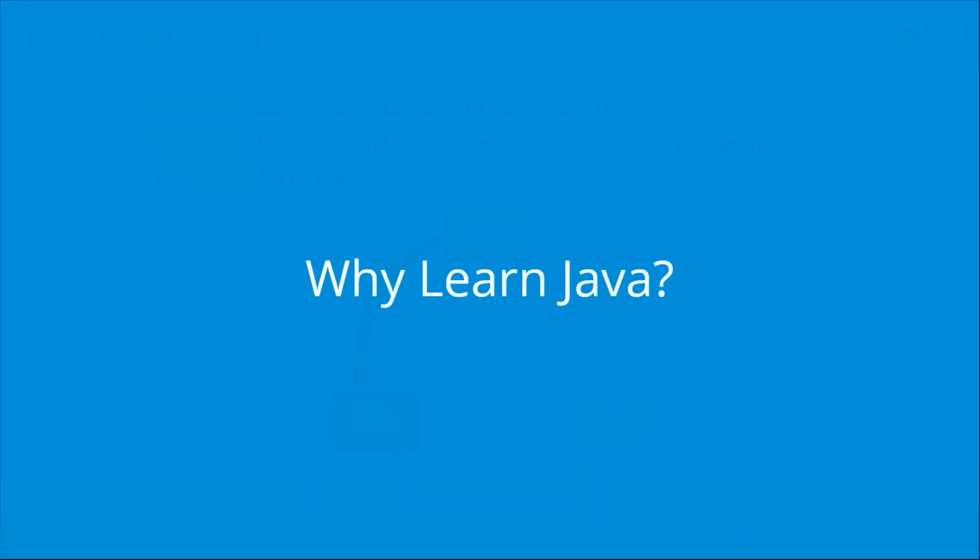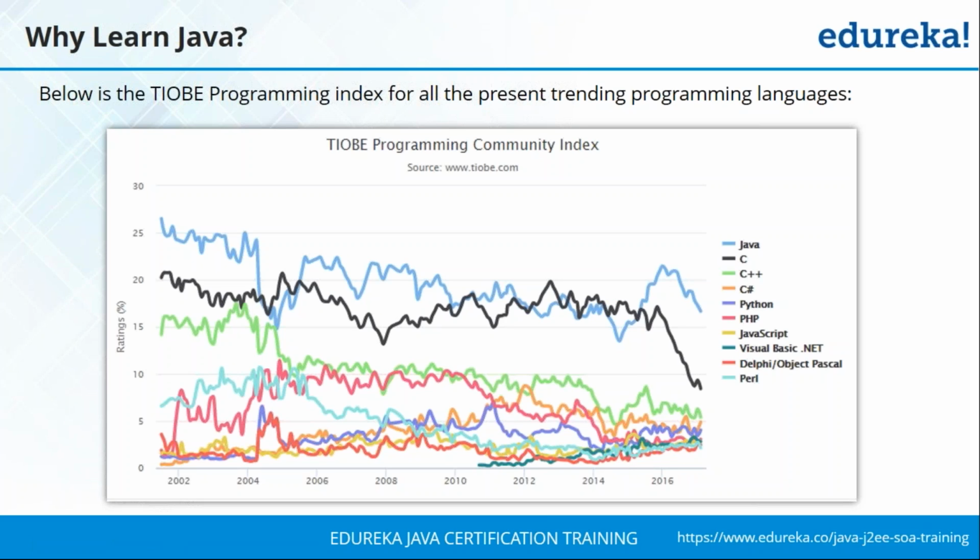So now that we've got an introduction to Java, let's go and answer the elephant in the room, why we need to learn Java. This is something every one of you would be wondering, and let me help you understand that with the upcoming slides. TIOBE is a company that mainly deals with the code written by a lot of organizations. What they do is they cleanse and improve the efficiency of code.